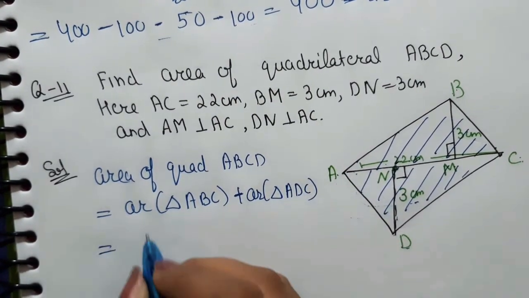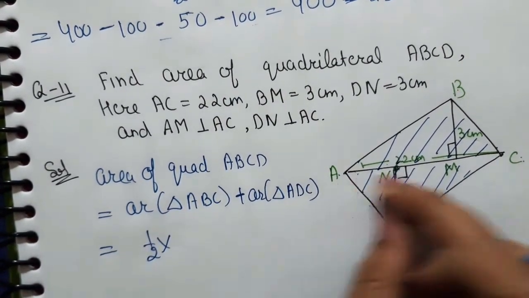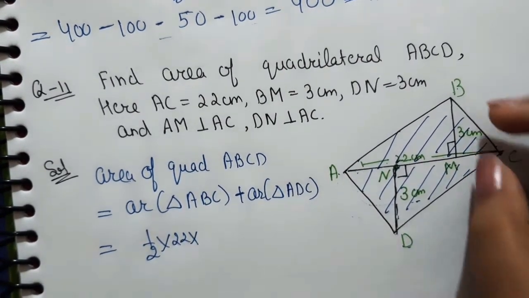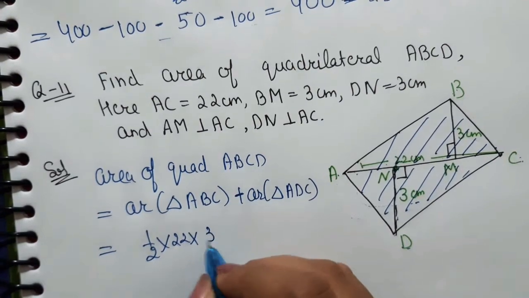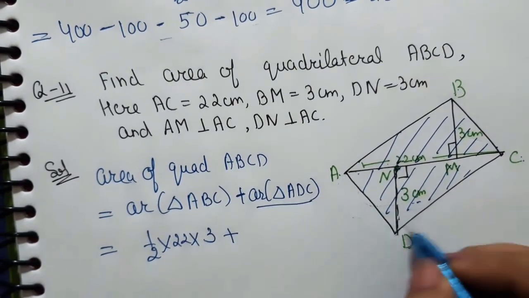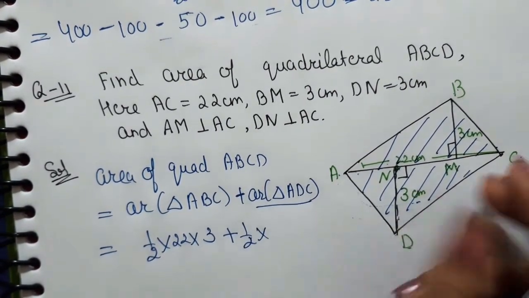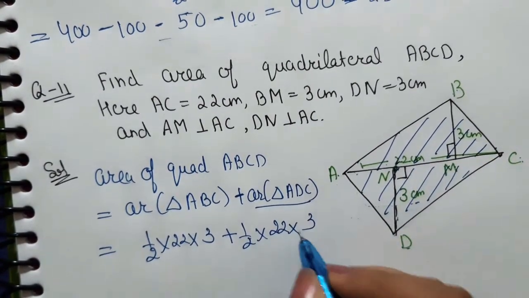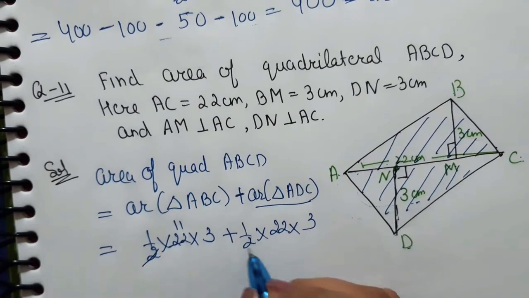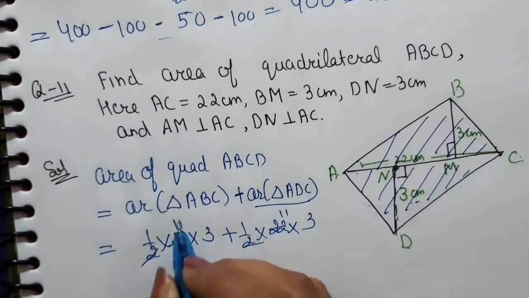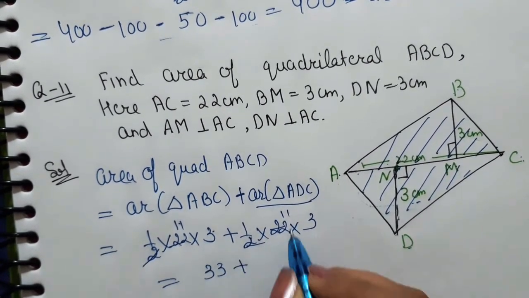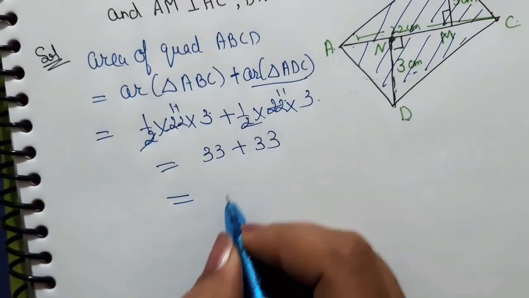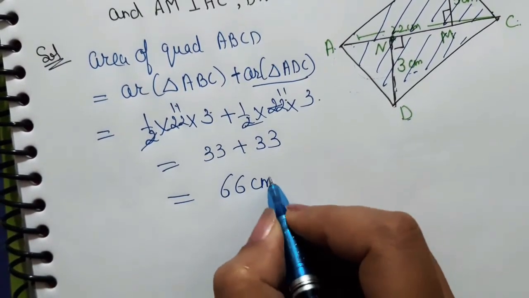So the area of triangle ABC is half into base, this AC, that is 22 given, into height BM, that is 3 given, plus the area of triangle ADC, half into again base 22 given and height 3 given. So now solve it. 2 11s are 22, 2 11s are 22. So it will become 11 3s are 33 plus 11 3s are 33. So 33 plus 33 is 66 centimeters square.